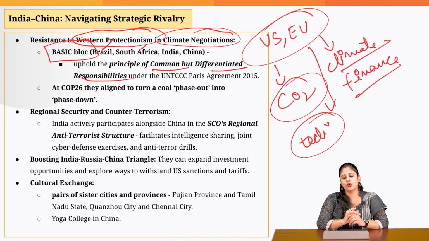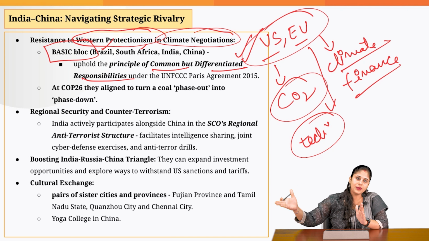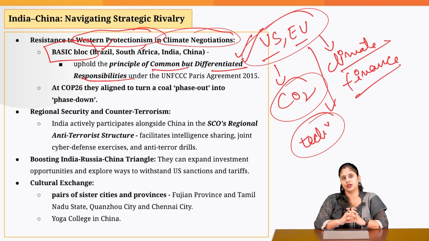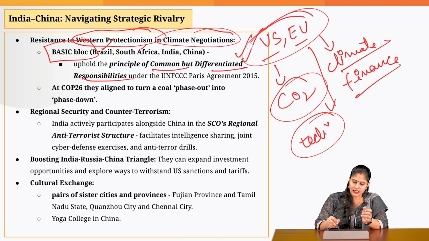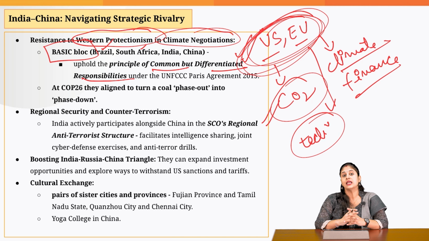So the investment or money which the developed economies like the US and European Union have to put in would not be the same as what the developing economies like India and China would be putting up. Okay, so these developed economies, who were the major contributors to greenhouse gas emissions, need to provide the requisite climate finance and clean technology to the developing economies.